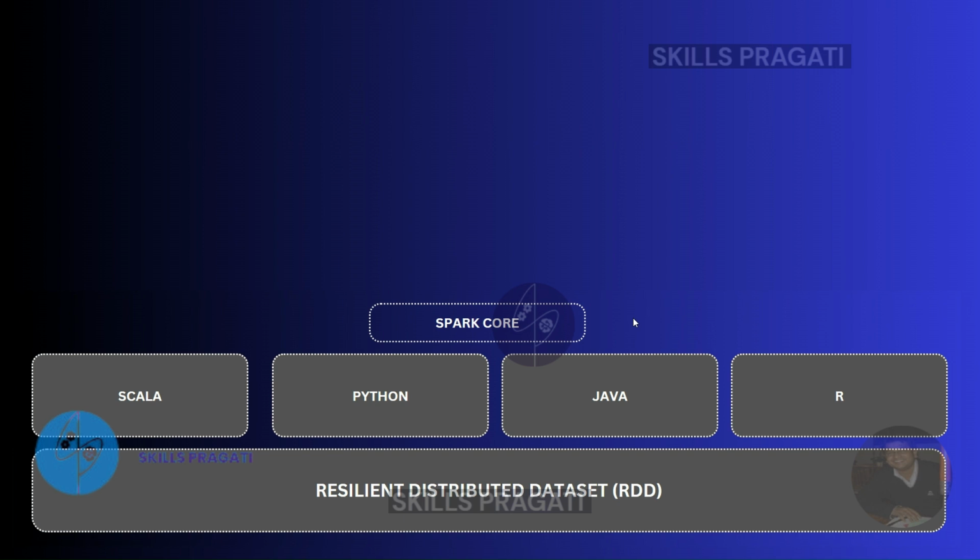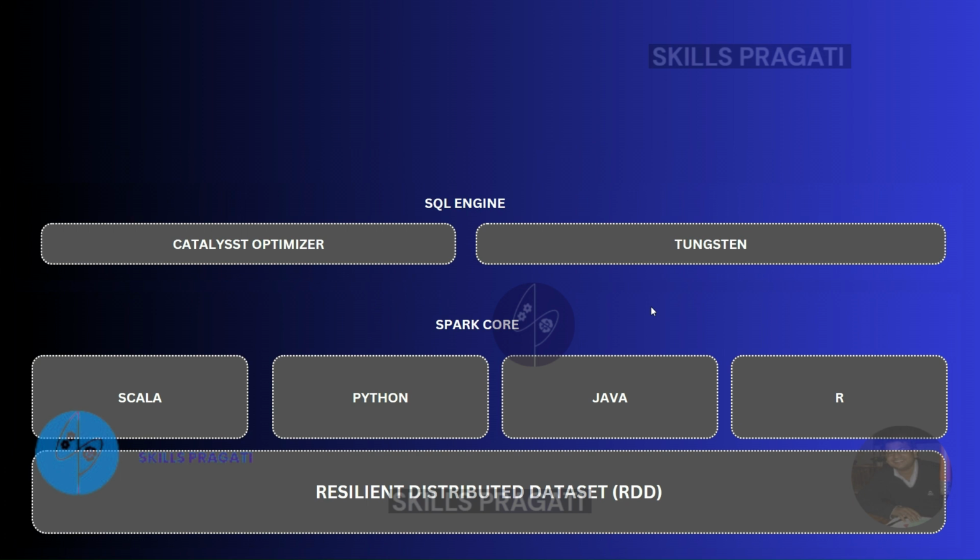Early development in Spark was done using these RDD APIs, but it had its drawbacks. It was difficult to use for complex operations, and it was difficult to optimize as well. In order to optimize the workload, Spark introduced the SQL engine, which includes the Catalyst Optimizer, which takes care of converting a computational query to a highly efficient execution plan, and the Tungsten project, which is responsible for memory management and CPU efficiency.